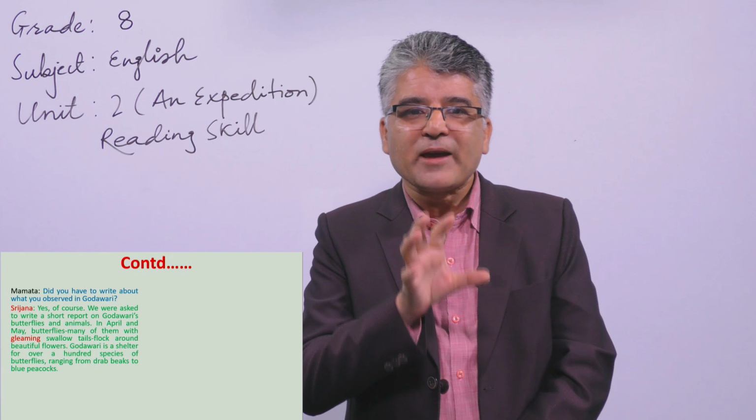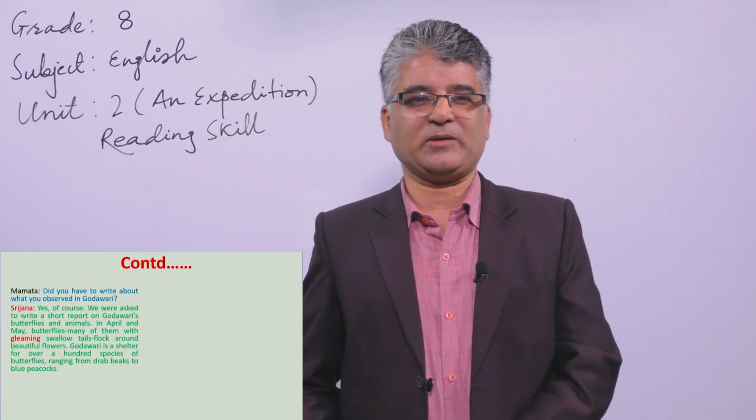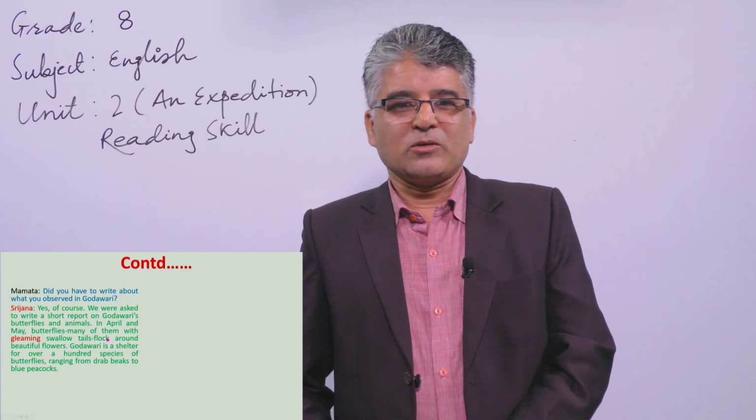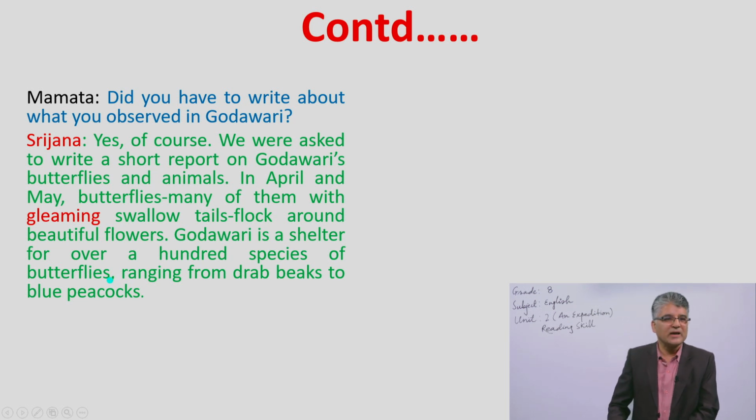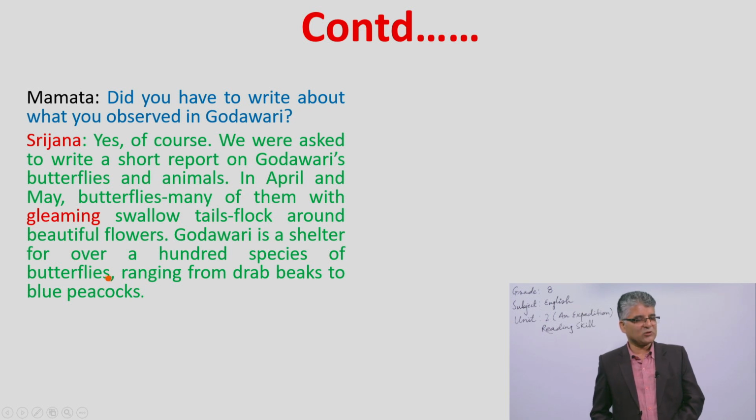That is a kind of faint light, yes, we can say. So, Godavari is a shelter for over 100 species of butterfly. We had already discussed, there are more than 529 species, right? So, 100 species of butterflies are there, ranging from drab beaks to blue beaks.